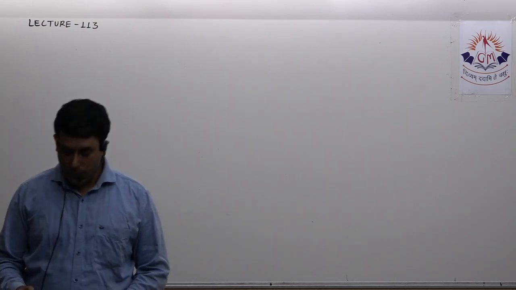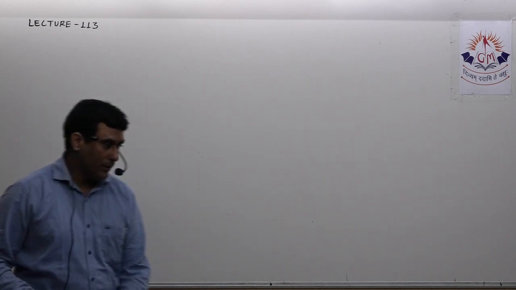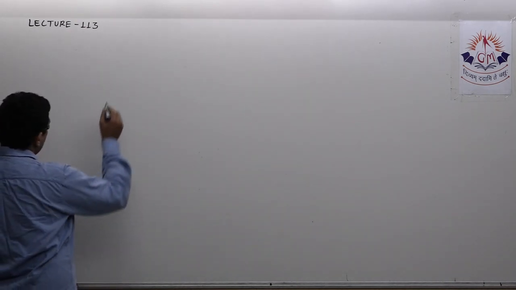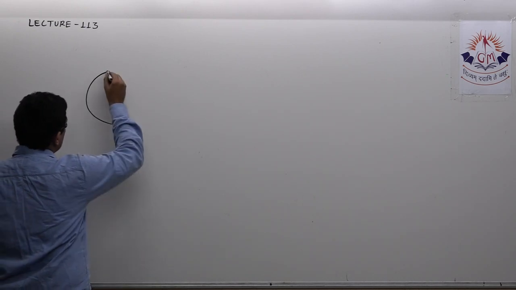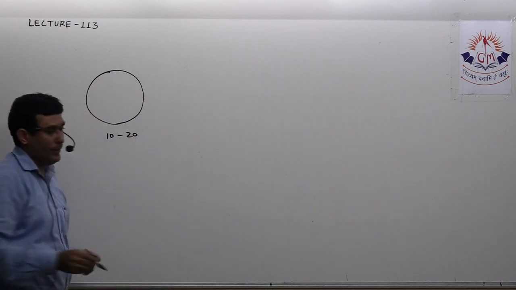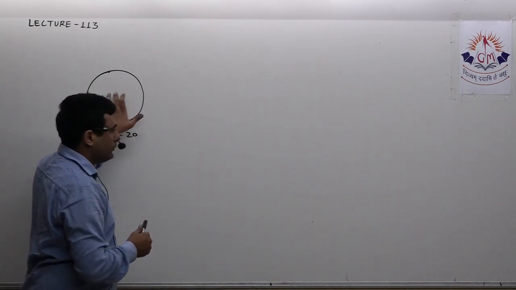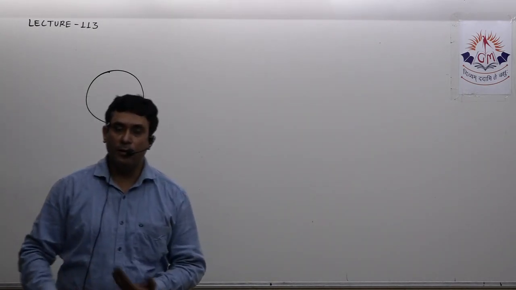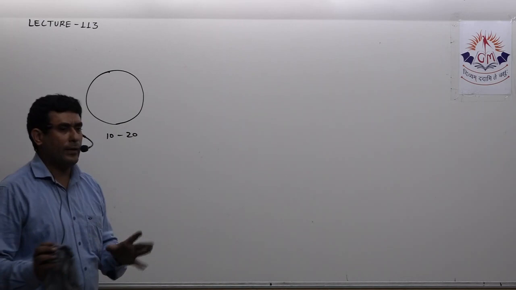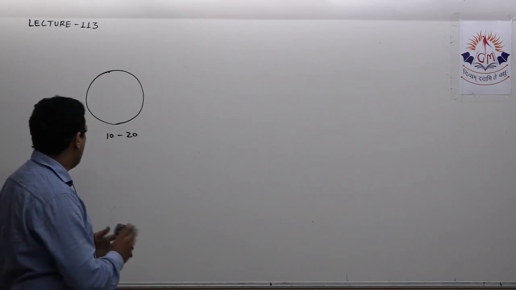So that is all about this lecture. In the next lecture we will start questions related to this. There is a small request for you: please be ready with circles. Just draw around 10 to 20 circles, leaving some space, or you can draw one circle on each page, because we are going to solve so many questions related to circles. If you are ready with the circles, it will save your time. The radius of the circle you can take around 3 or 4 centimeters, not a very small circle, neither a very big circle.